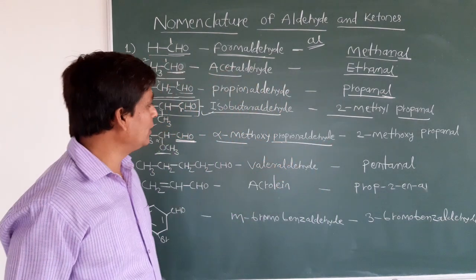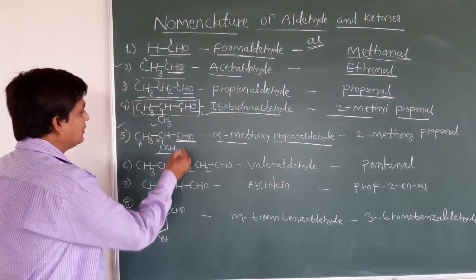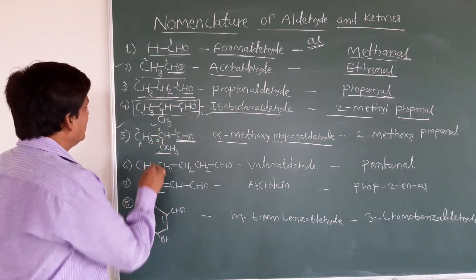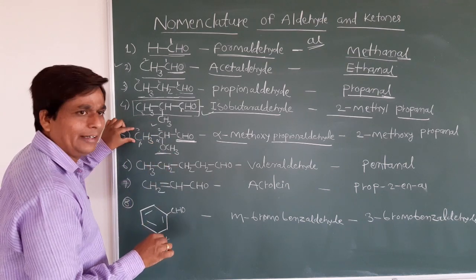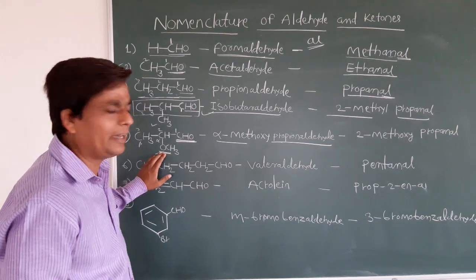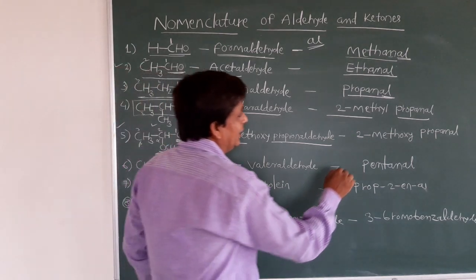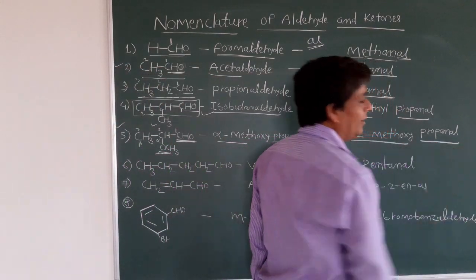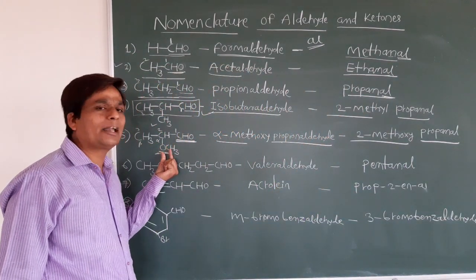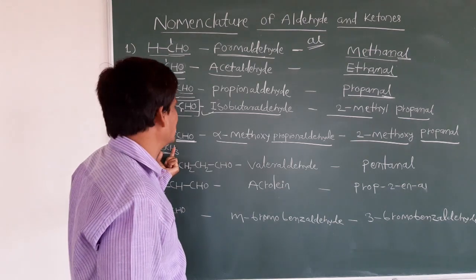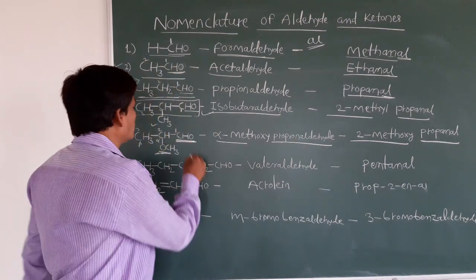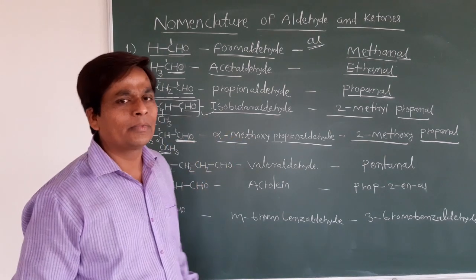This is about the common name. So what is the IUPAC name? In the same way we have to give the numbering 1, 2, 3. So total 3 carbons, it is your parent chain. In that parent chain, on the second carbon, OCH3, a methoxy group, is there. So it is 2-methoxypropanal. Now clear how it comes to methoxypropanal? Because on the second carbon a methoxy group is attached. The long chain is propane, but the functional group is aldehyde, that is why we write propanal.